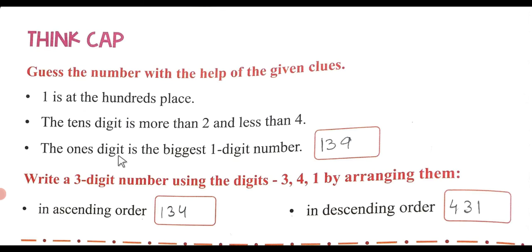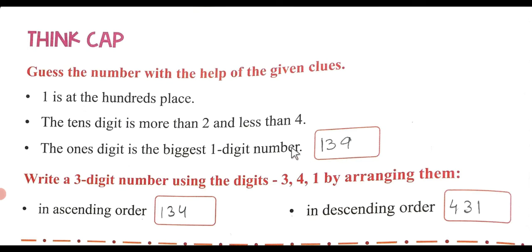The ones digit is the biggest one-digit number, and the biggest one-digit number is 9. So here, 1 is at the hundreds place, the tens digit is more than 2 and less than 4, that is 3, and the ones digit is the biggest one-digit number, that is 9.